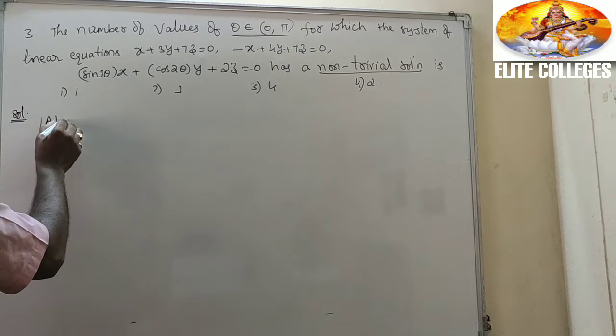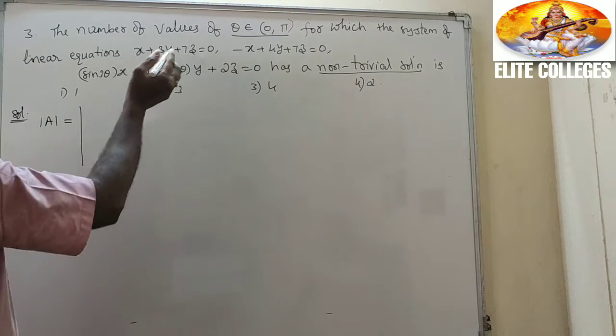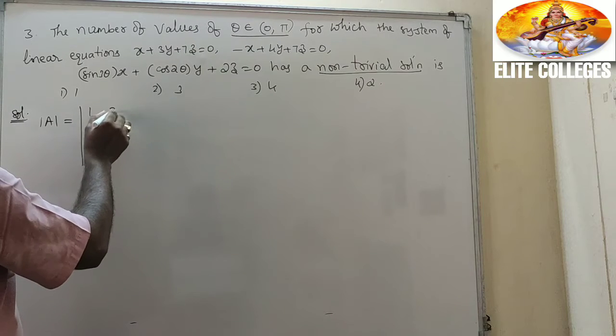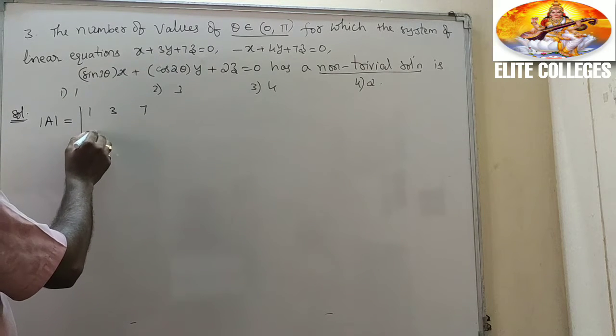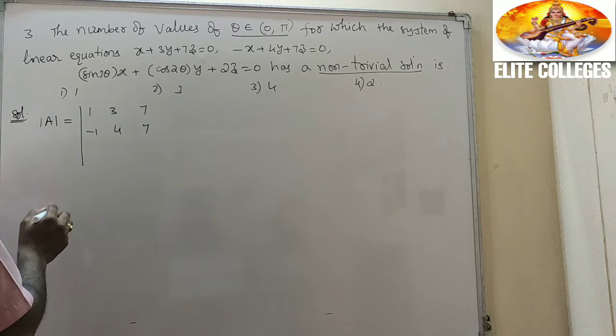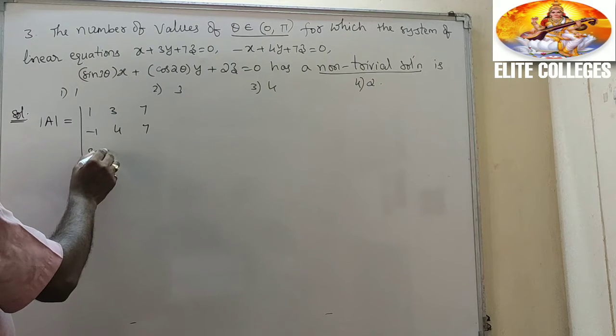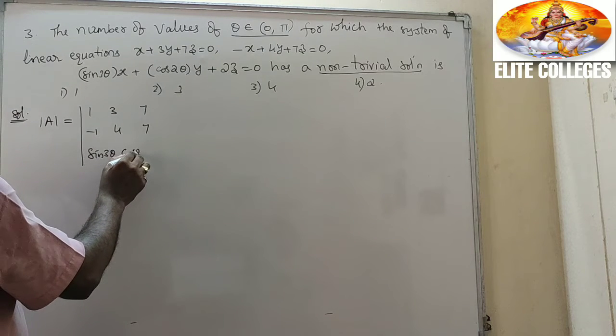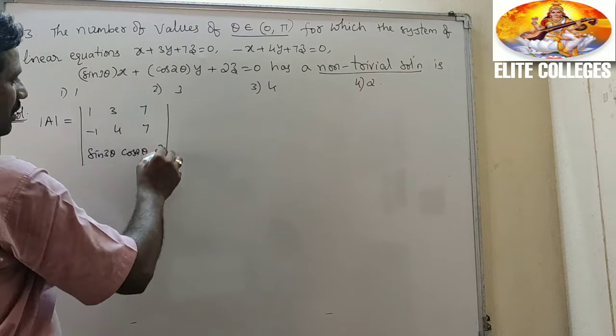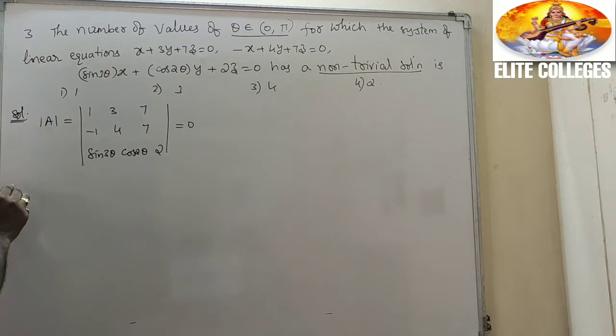Now see this one. What is delta A equal to? The first row 1, 3, 7. Second row minus 1, 4, 7. And third row sin 3 theta, cos 2 theta, and 2. Delta equal to 0.